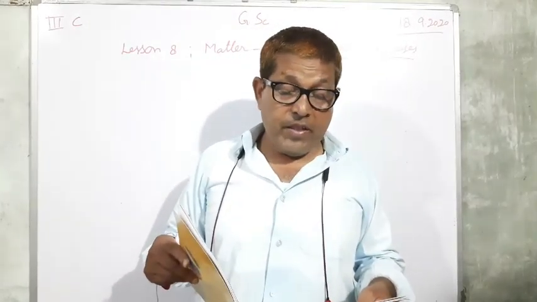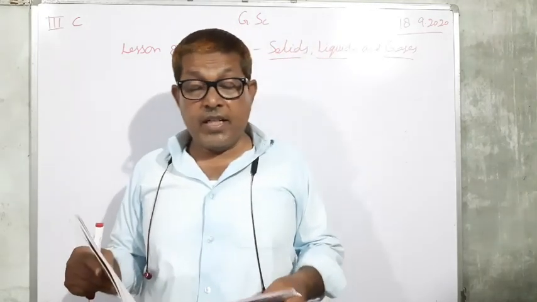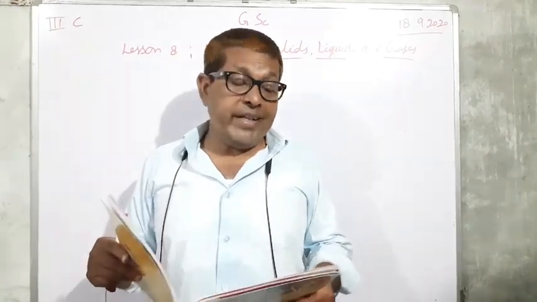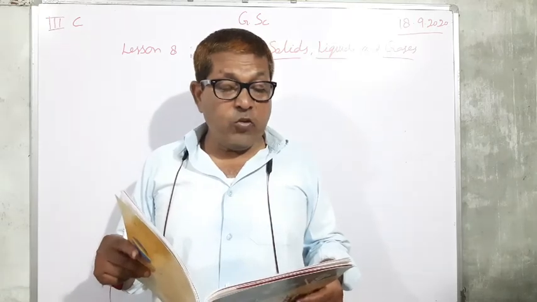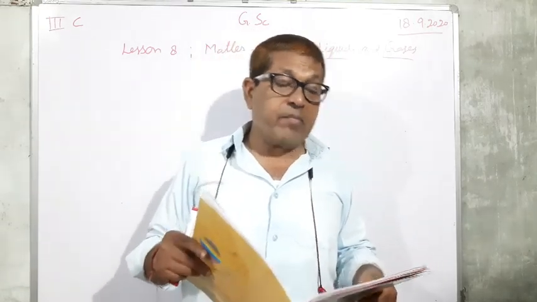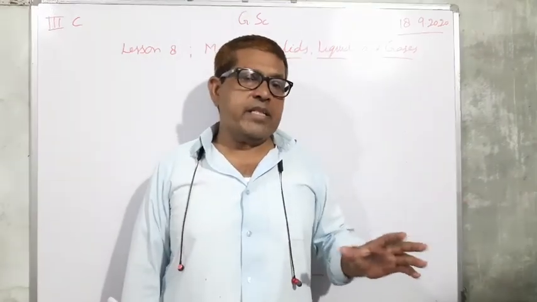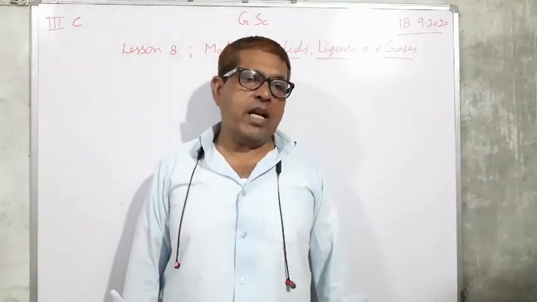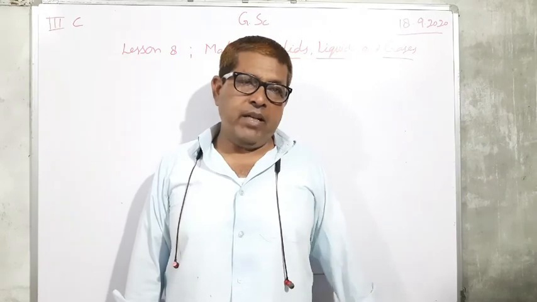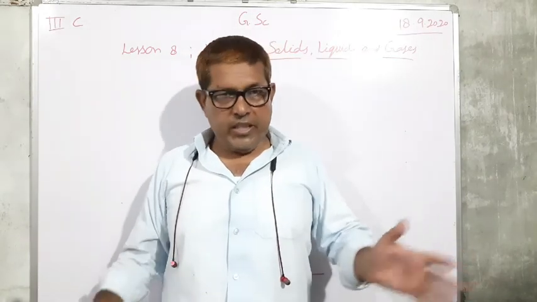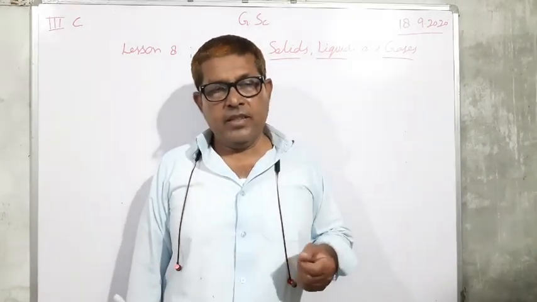So first we have to study about matter. Matter is anything that occupies space and has mass. Anything that occupies space and has mass is called matter. A table occupies space and also has mass.